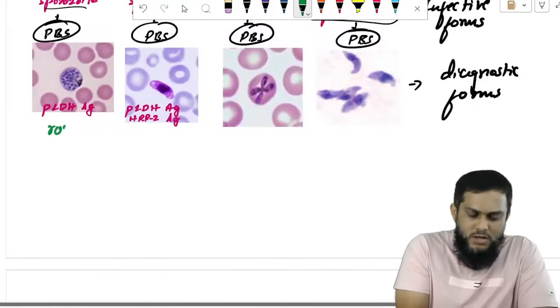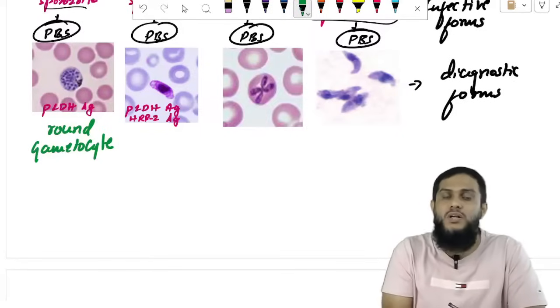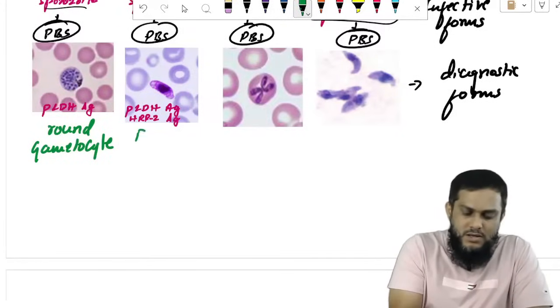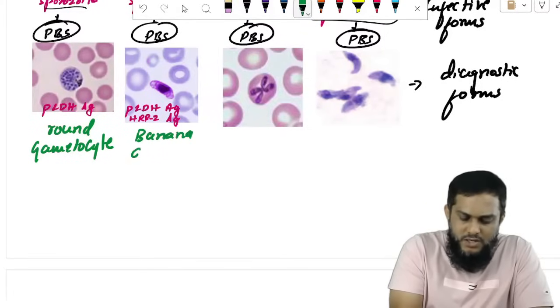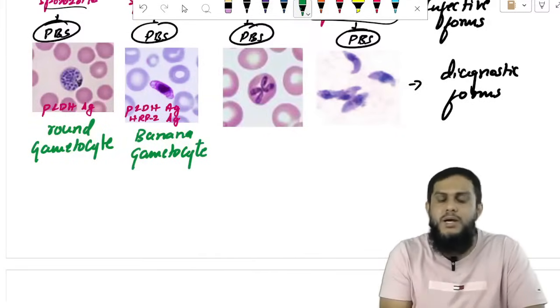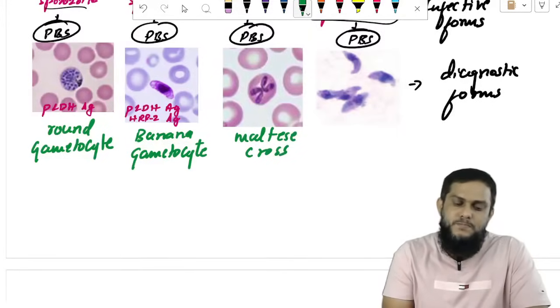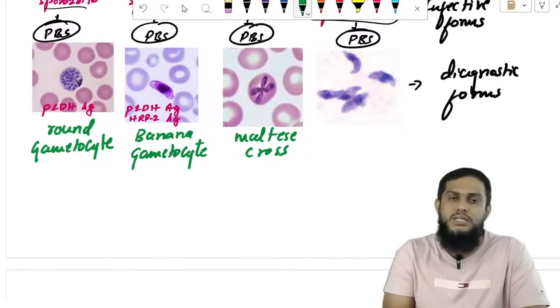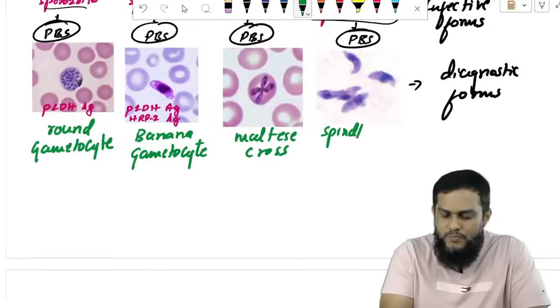So what is this? Round shaped gametocyte. If you see round shape with blue color dots, vivax. Banana shaped gametocyte, falciparum. Maltese cross, cross shape: merozoids, Babesia.